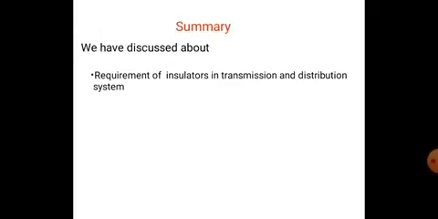A polymer insulator has two parts. One is a glass fiber reinforced epoxy resin rod shaped core, and the other is silicon rubber or EPDM, right? The advantage of polymer insulators is that they are very lightweight compared to porcelain and glass insulators.